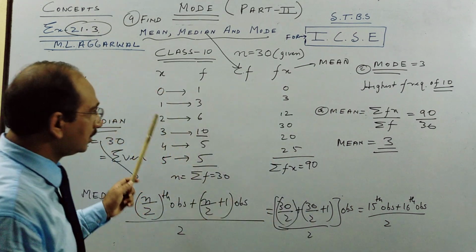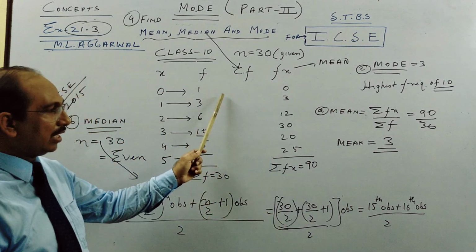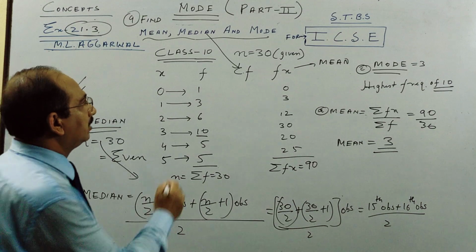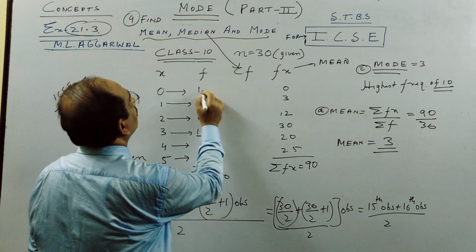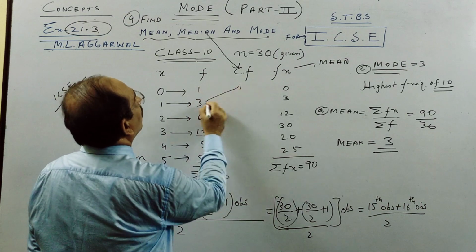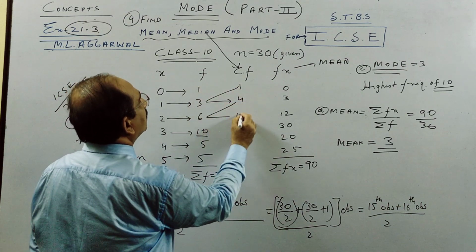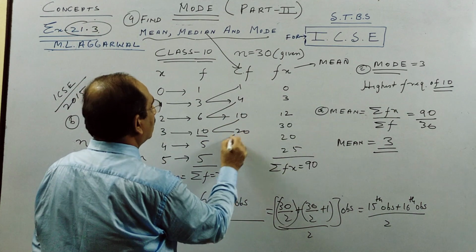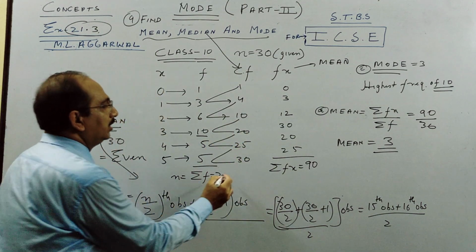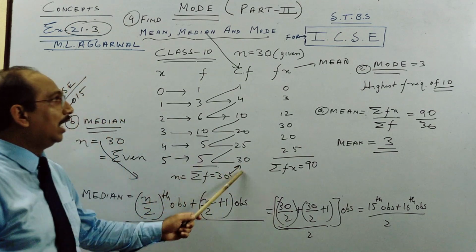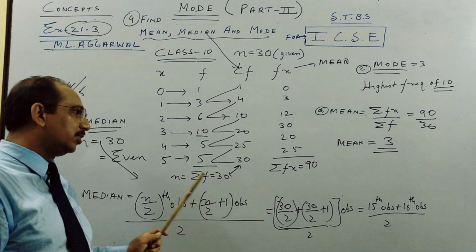Before doing this you could have done CF, now we can find the CF, better you do CF first. What is CF? 1. 1 plus 3, 4. 4 plus 6, 10. 10 plus 10, 20. 25, and this is 30. And one thing you will see, children, the last cumulative frequency is equal to the total frequency.